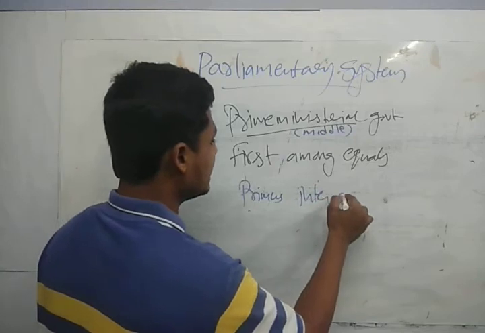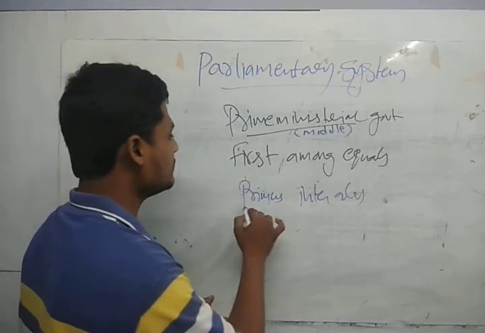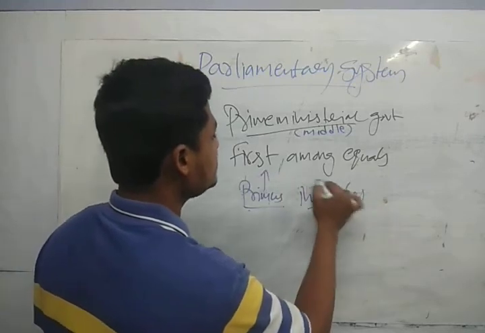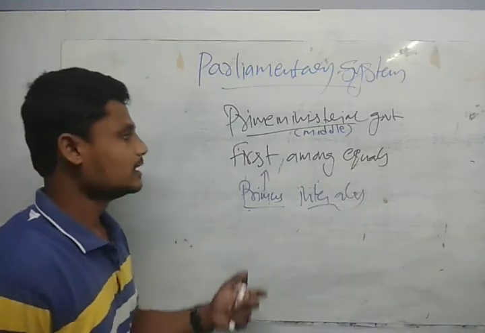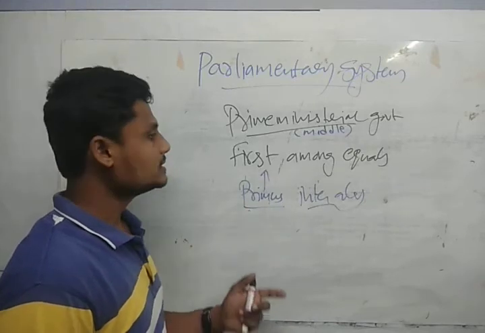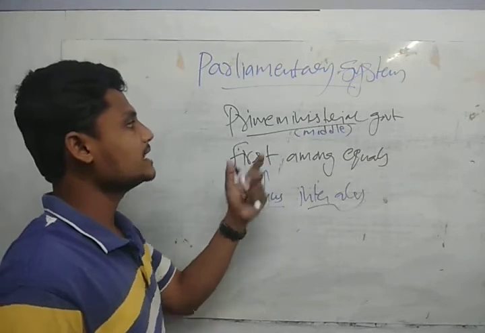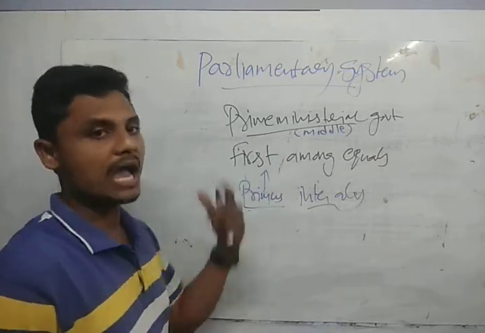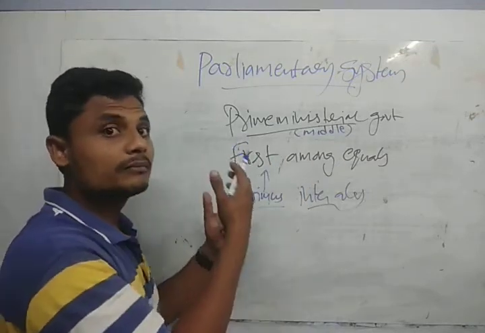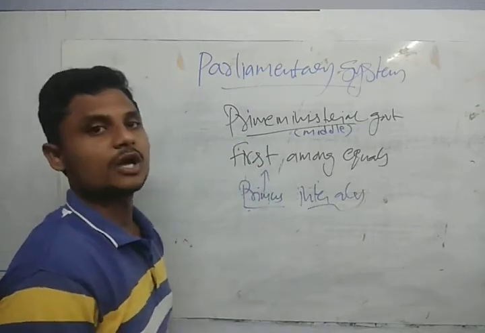First among equals is primus inter pares. Primus means first, inter pares means among equals. So this prime minister is the first among equals, that is why he is called prime minister government. We have made it a prime minister form of government, guys.